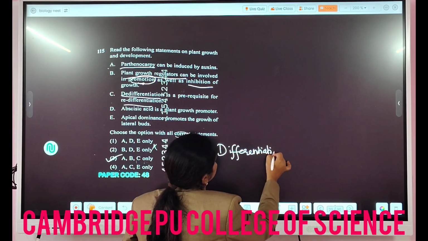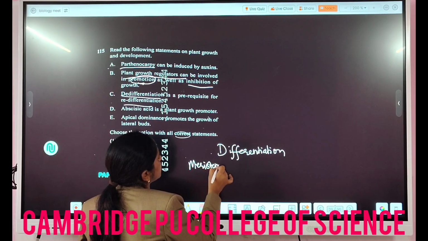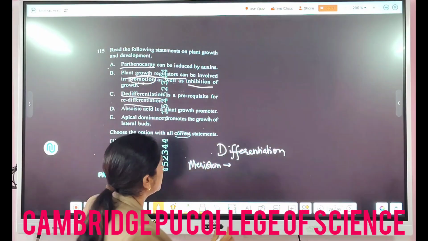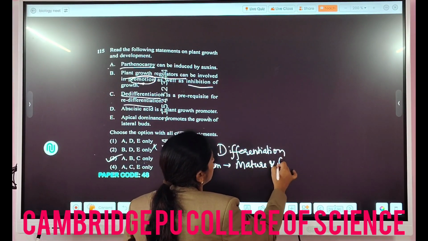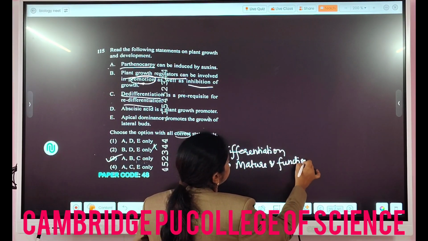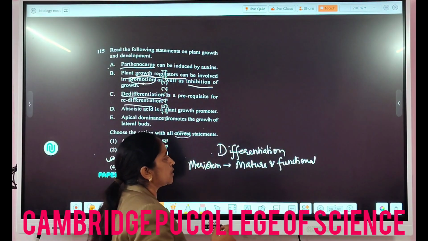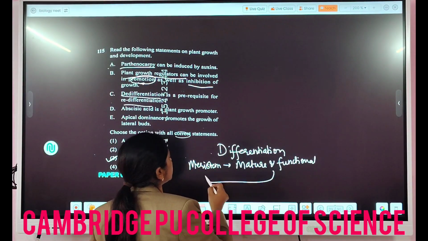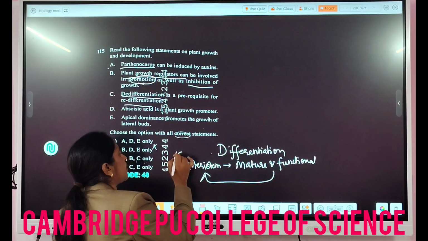In differentiation, the meristematic cells are those which continuously divide. When they become mature and functional, it is called differentiation. But due to certain causes, these functional cells again become meristematic, they start dividing again. The meristematic cell property is what?